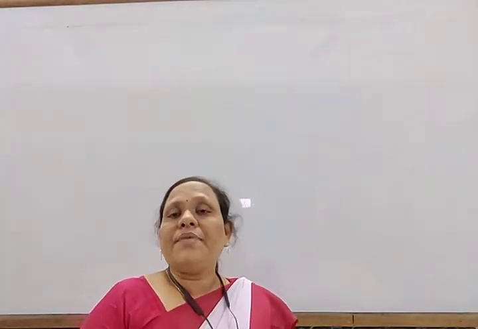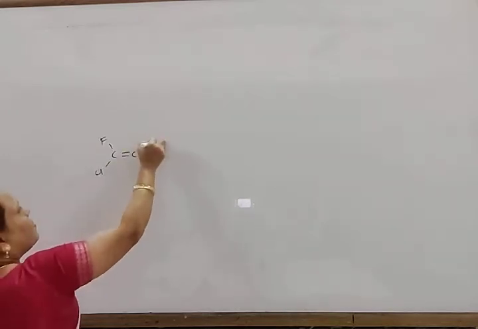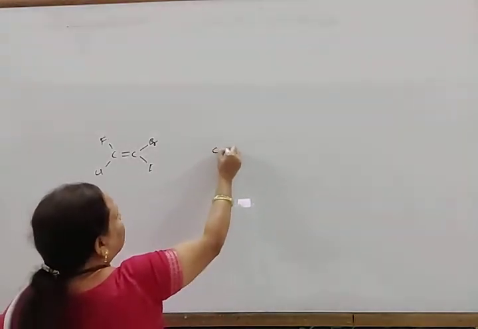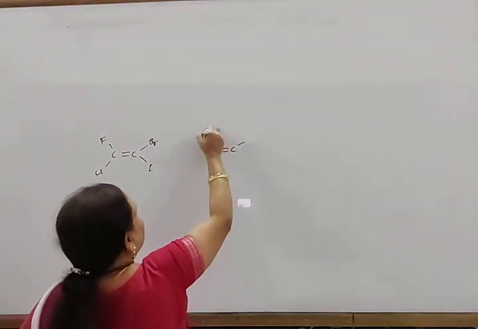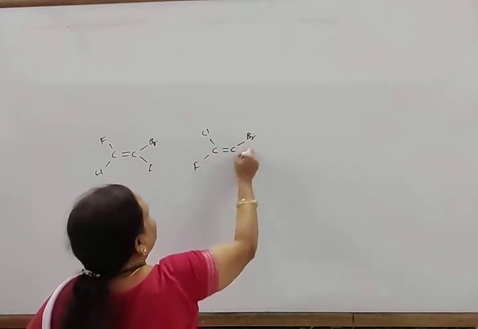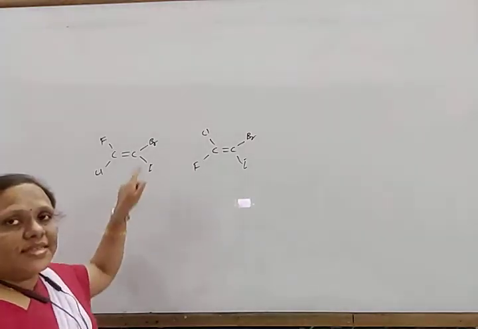For them, another type of name is used, that is E and Z. For example, if fluorine, bromine, iodine and chlorine are present on the C=C, then how do we name these?